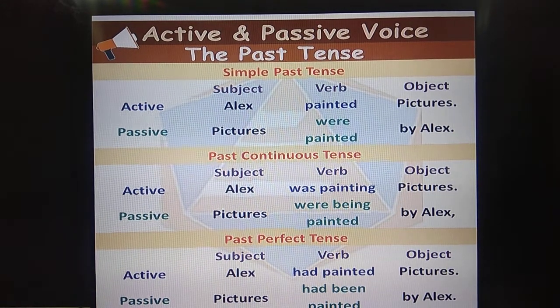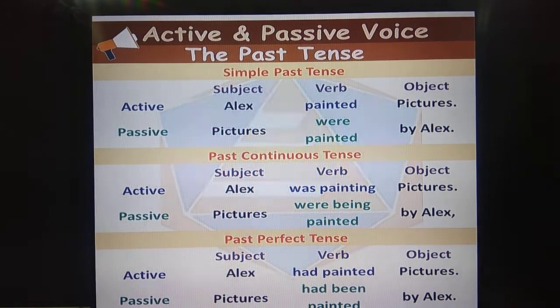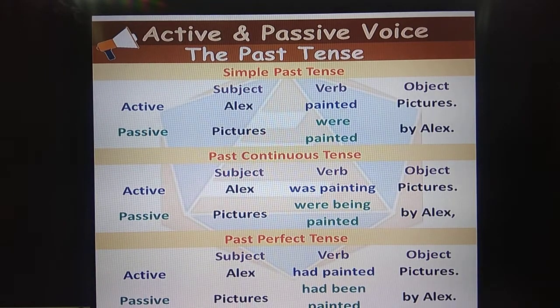Only the helping verbs differ: is and are for present tense, was and were for past tense, and has and have for future tense. For continuous tense it is being, and for perfect tense it is been, B-E-E-N. Okay, all these you have to remember. Now let us go into the examples.